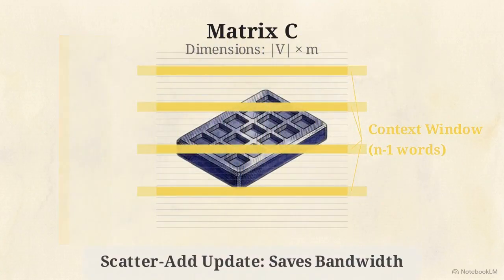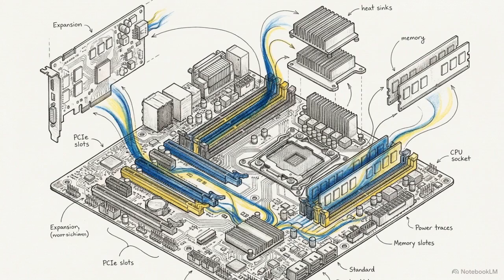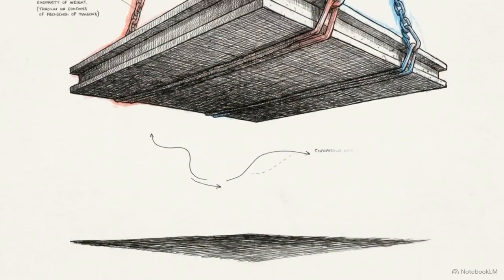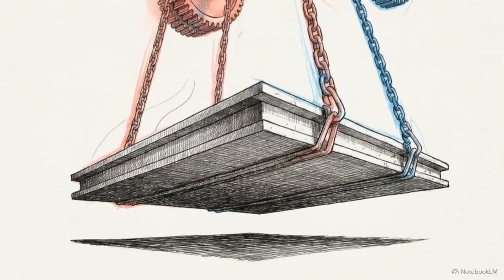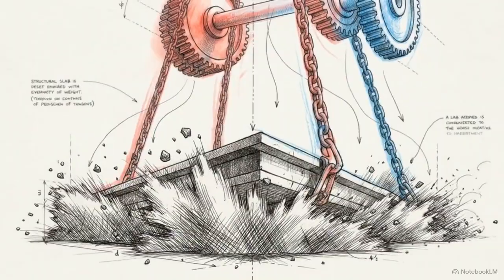This scatter-add update meant the system never had to read or write the full matrix to memory at once, preserving critical bandwidth. Structural sparsity made the continuous embeddings updatable in real time, but the crushing weight of the 99.7% output wall acted as a hard physical ceiling on the model's ability to scale.